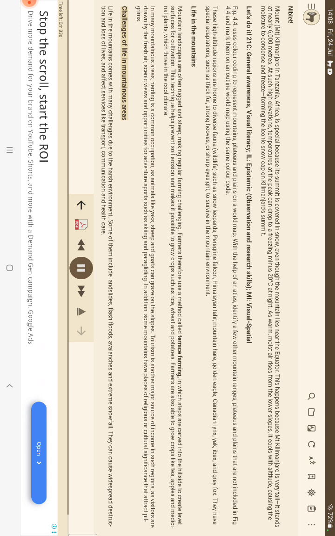Challenges of life in mountainous areas. Life in the mountains comes with many challenges due to the harsh environment. Some of them include landslides, flash floods, avalanches and extreme snowfall. They can cause widespread destruction and loss of lives, and affect services like transport, communication and health care.